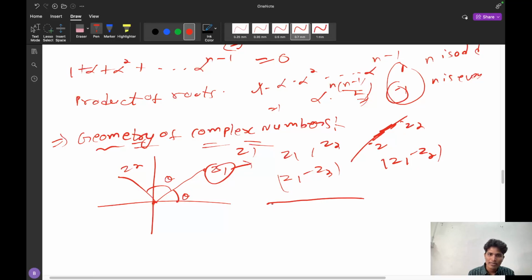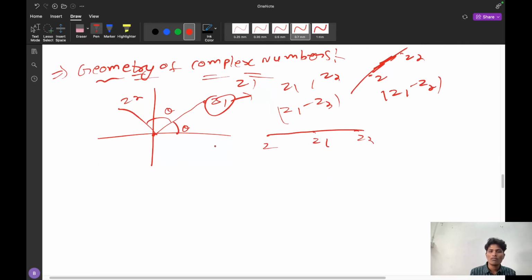Suppose like this. This is z and this is z1 and this is z2. What is z minus z1? This is the distance. Z1 minus z2, this is the distance. If I add these two distances, I will get the z minus z2 distance. So z is present at the last. You can see this is the result.